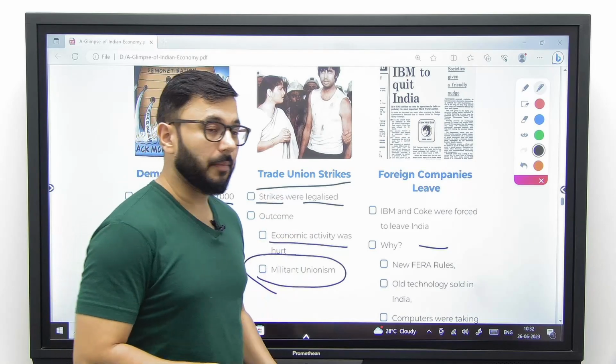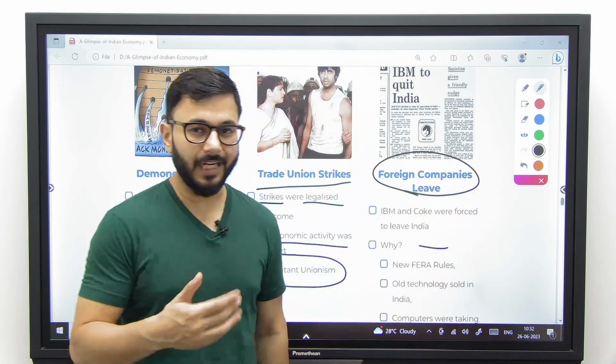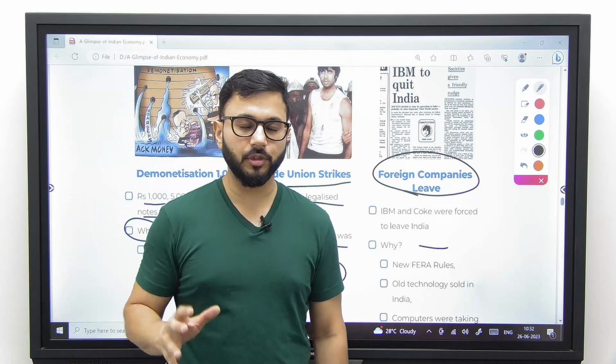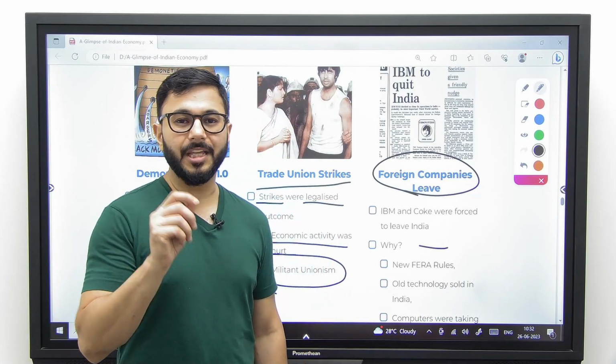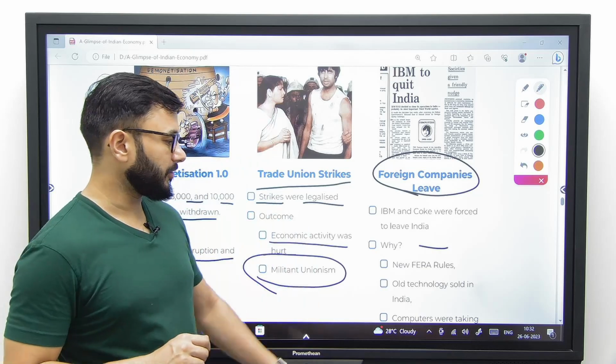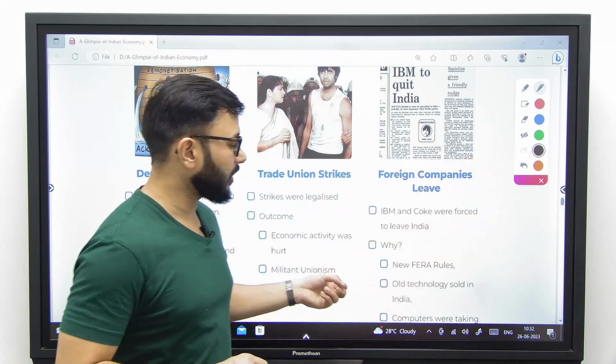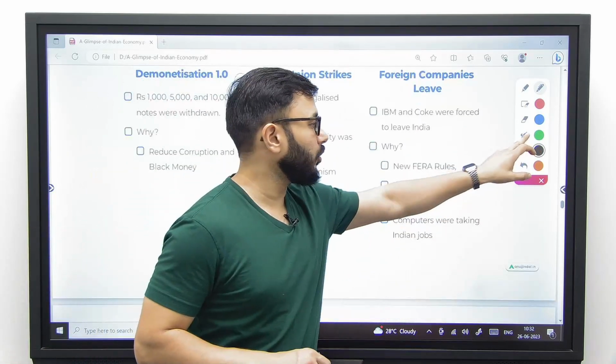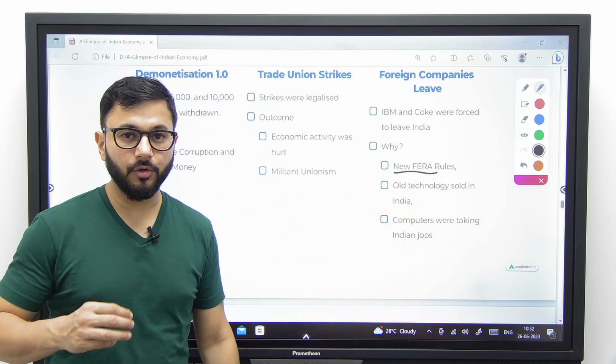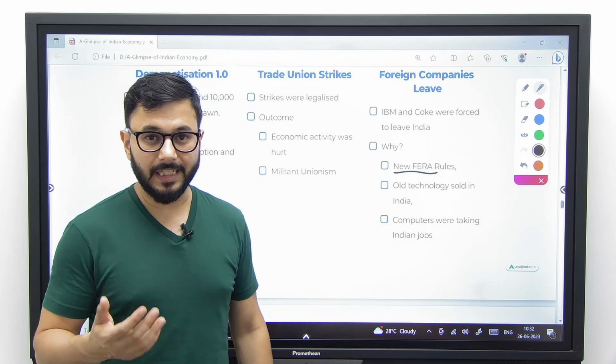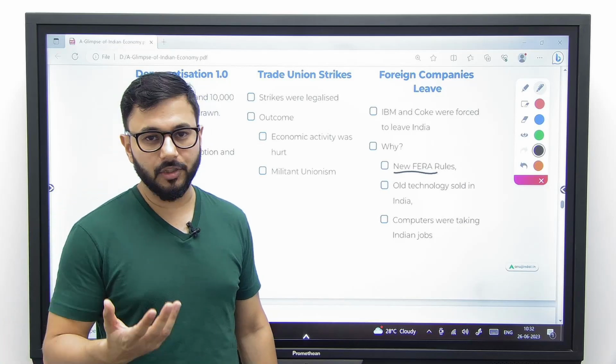Number three, foreign companies were asked to leave, although this had been working behind the scenes for some time. In 1978, IBM and Coke, both these companies left India. But why did these companies leave? Number one, new FERA laws. The Foreign Exchange Regulation Act demanded certain changes in the way they functioned in India, and they did not agree.